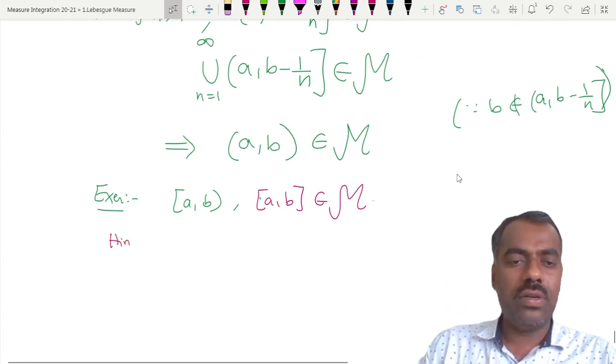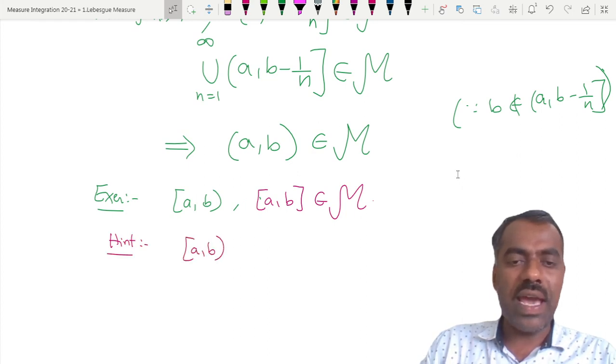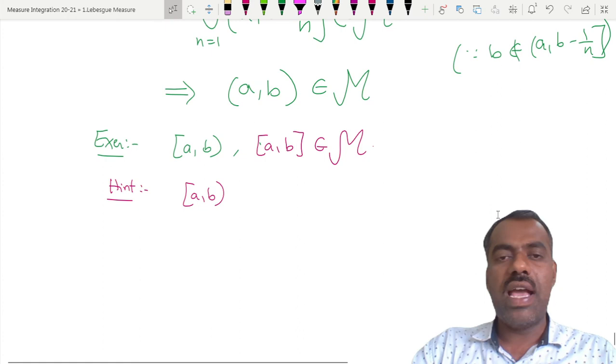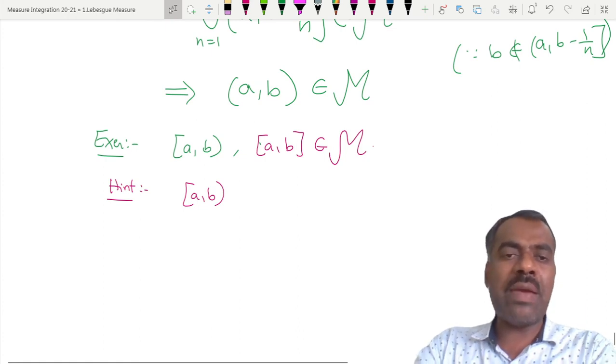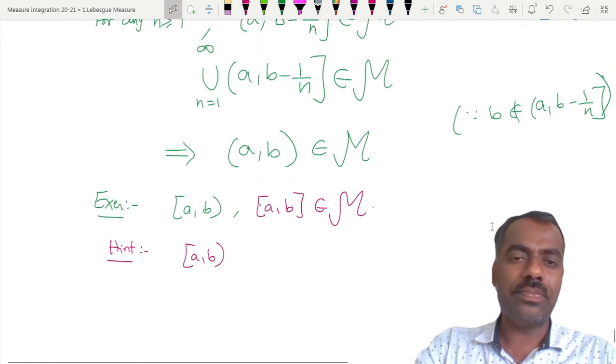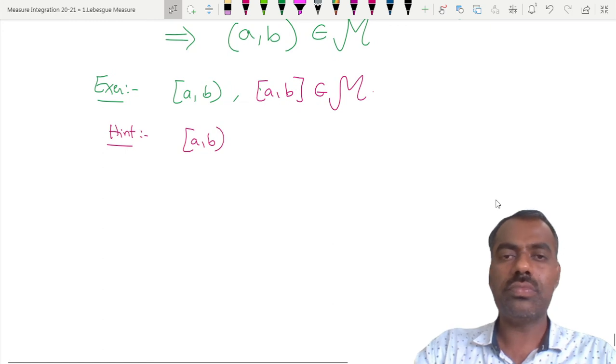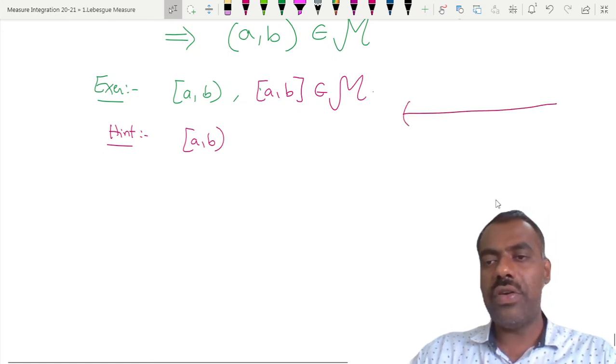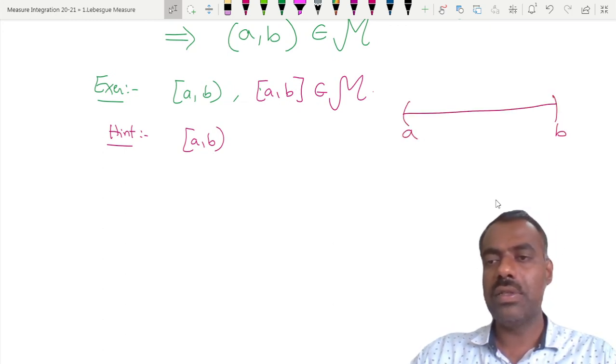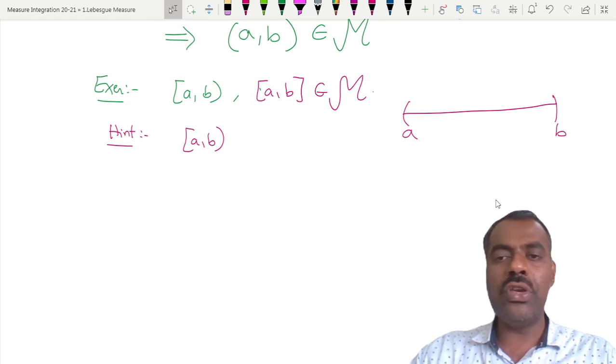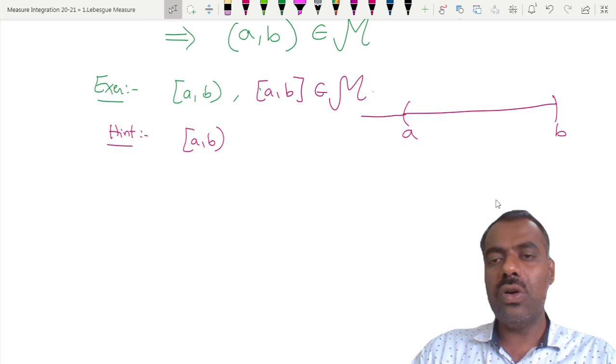What should be the hint? How can you write this (a, b) as a plus 1 by n or a minus 1 by n? What do we have to use? See, you have (a, b) here, an open interval. Somehow you have to include a. a should be there, so you should go to the left side.